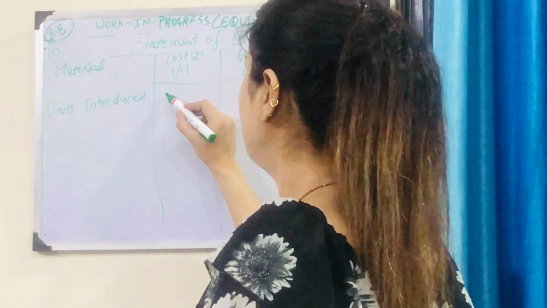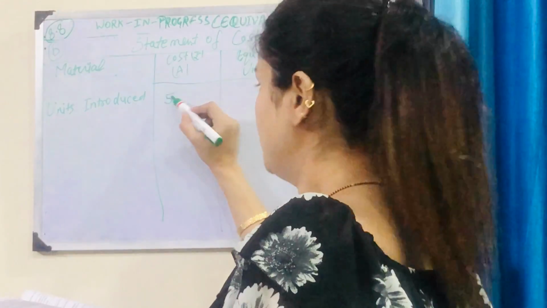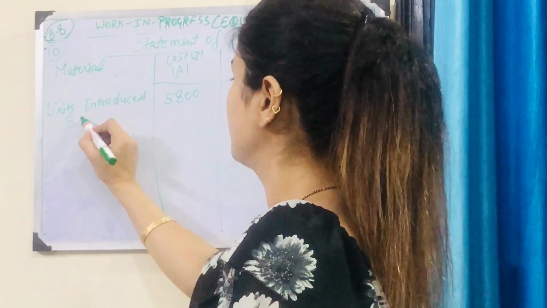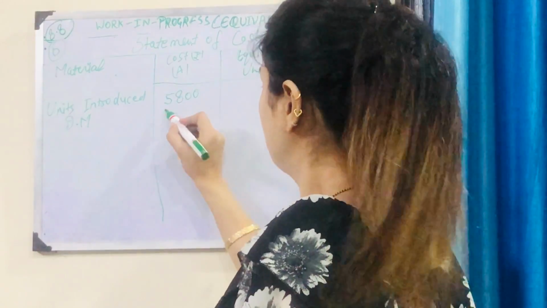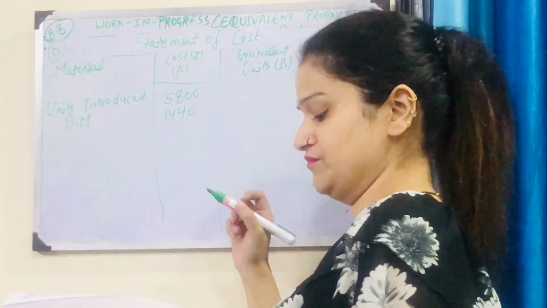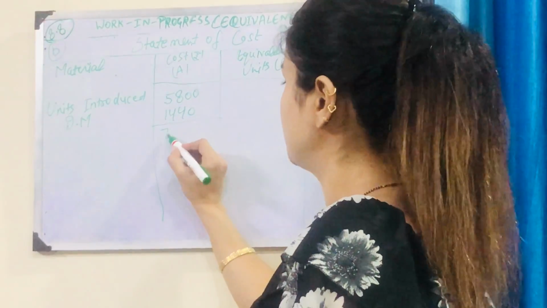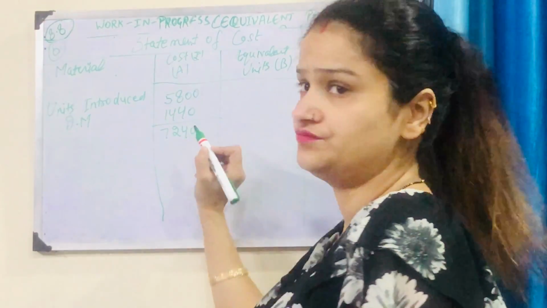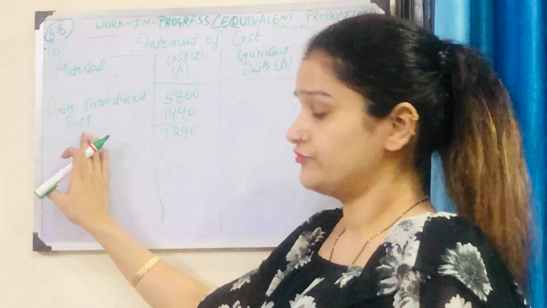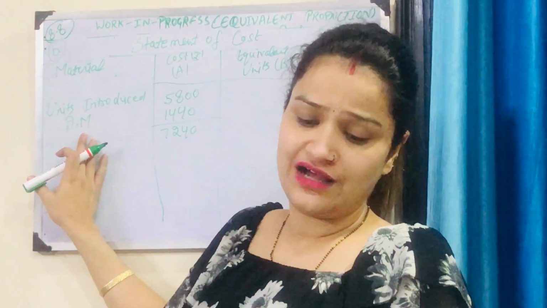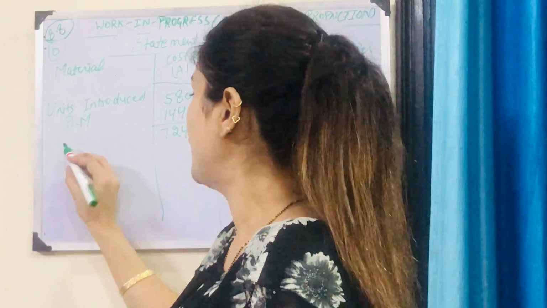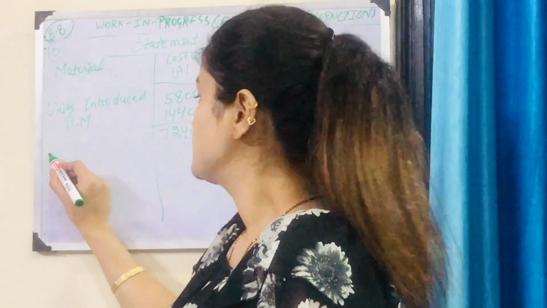Units introduced are 50,800, and your direct material would be 1440. So we can find out the total, that is 7240. So to find out the direct material cost, we'll have to deduct the scrap value of normal loss.